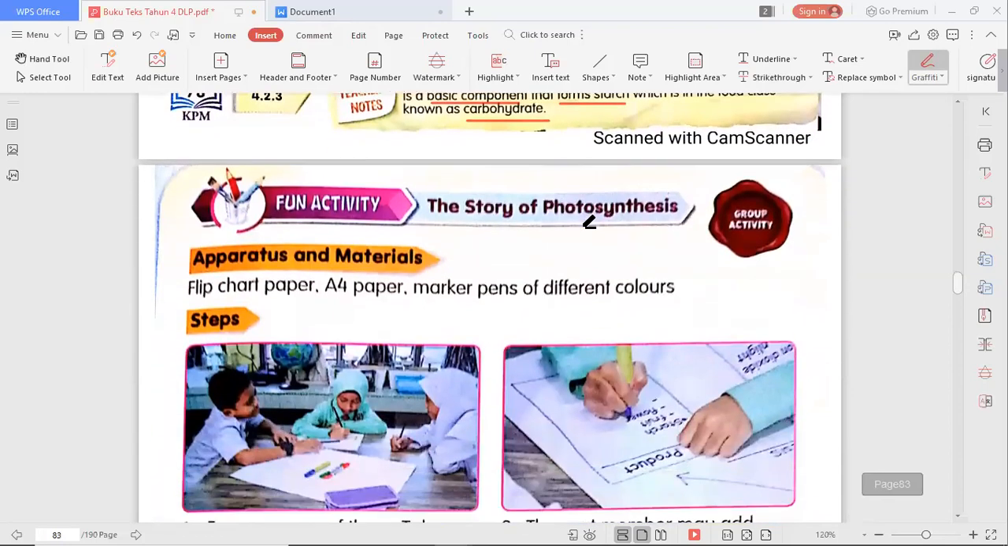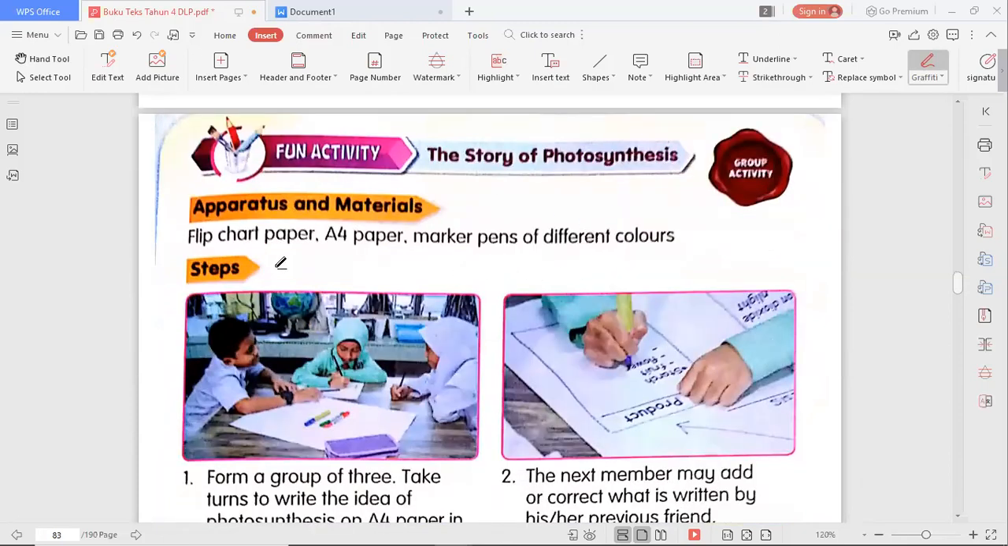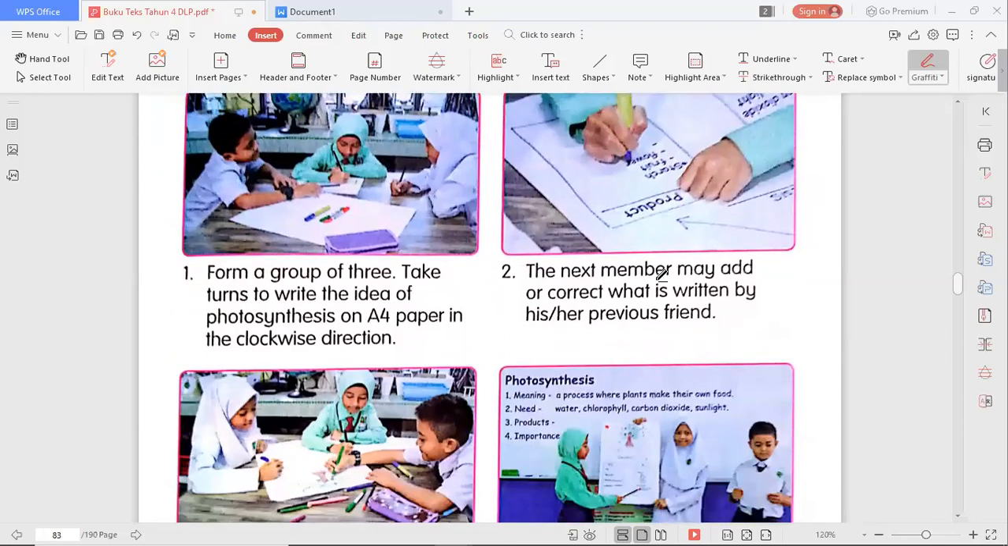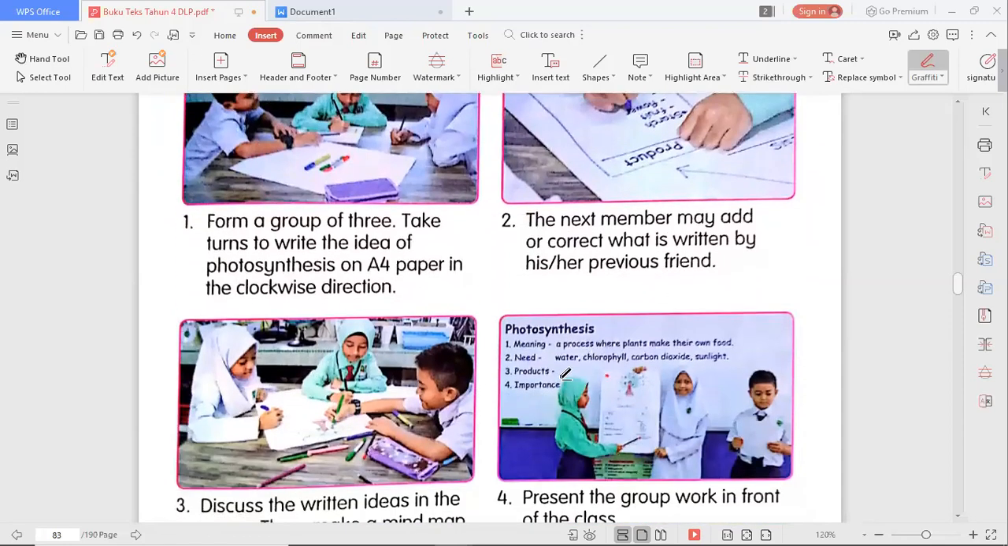Now let us see the story of photosynthesis. We want to make the fun activity. So what do you need here? Flip chart paper, A4 paper, marker pens of different colors. So you can read through what you need to do here. You need to represent the meaning, the need, the products, and the important points in your groups. So if you can do this one, you can write it nicely, sketch it, whatever your creativity or your idea, you can do it in your exercise book or your Amali book, okay?